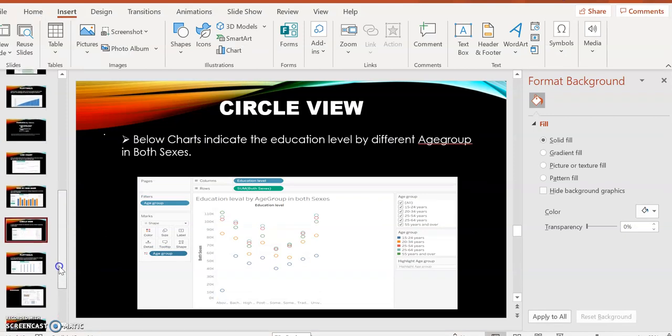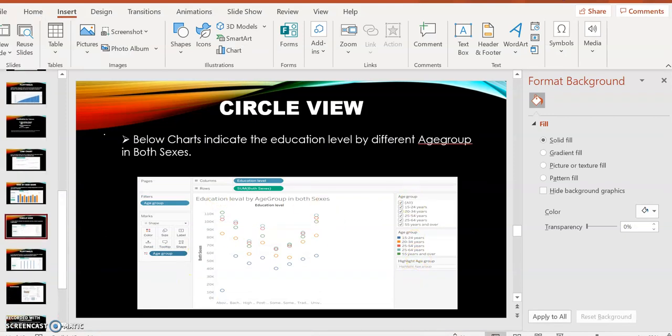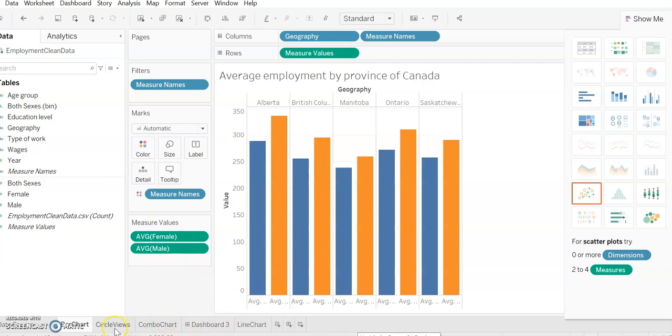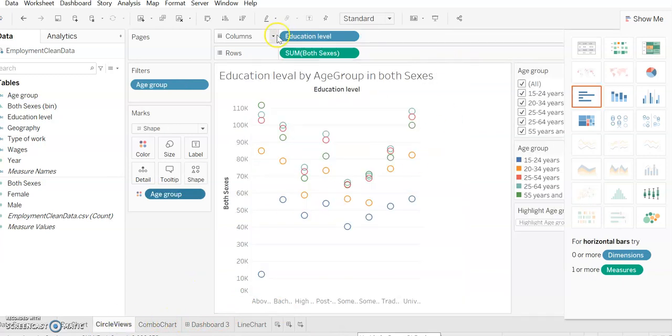Next is the circle view. Here you can see my circle view chart, and I will show you in Tableau. This is the circle view graph. Here I put education level on a column and sum of both sexes on a row. And this round shows the age group. The 15 to 24 age group is represented with blue color. If I go over this blue color, it shows the 15 to 24 group, the education level is bachelor's degree, and the employment of both sexes is 56,226.